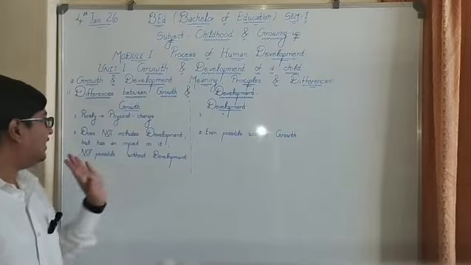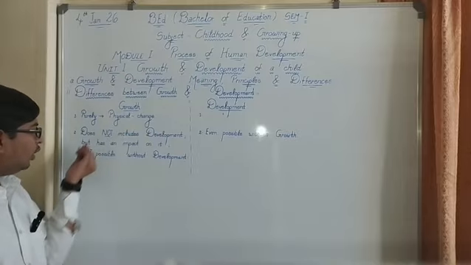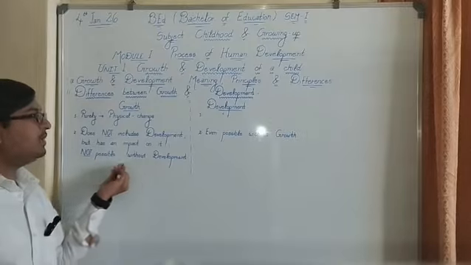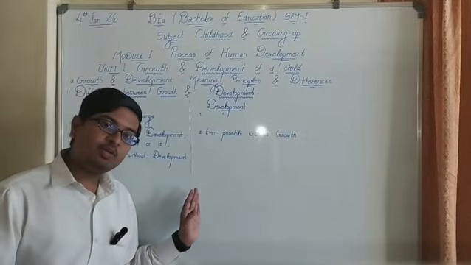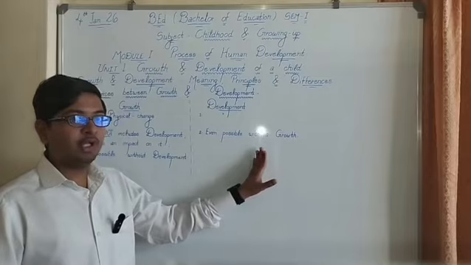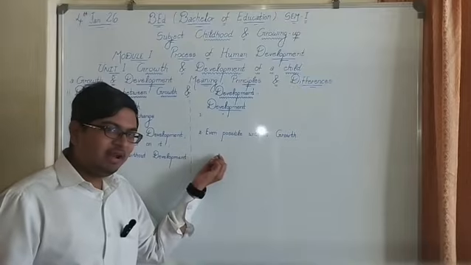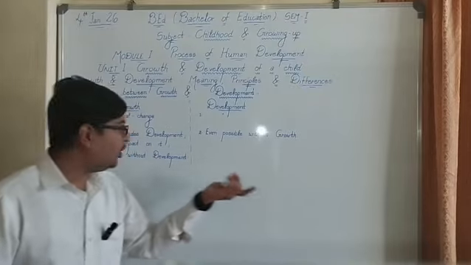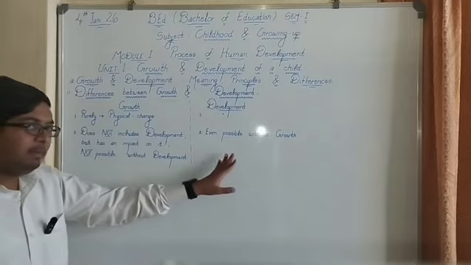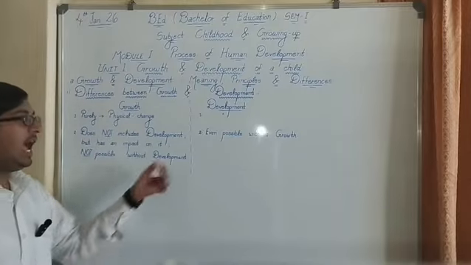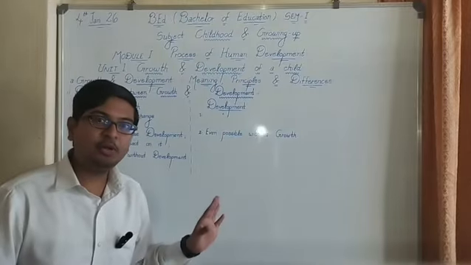Growth is not possible without development. Why is it not possible? Because it is only a part or only an aspect of development. On the other hand, development is even possible without growth. Development incorporates growth, and it is even possible without growth.